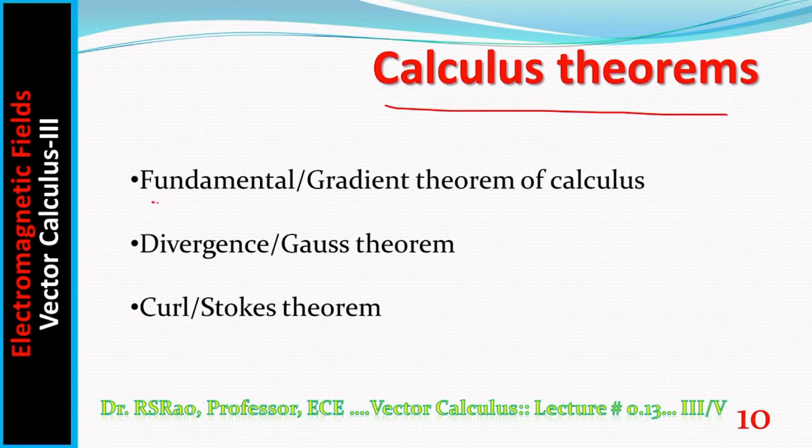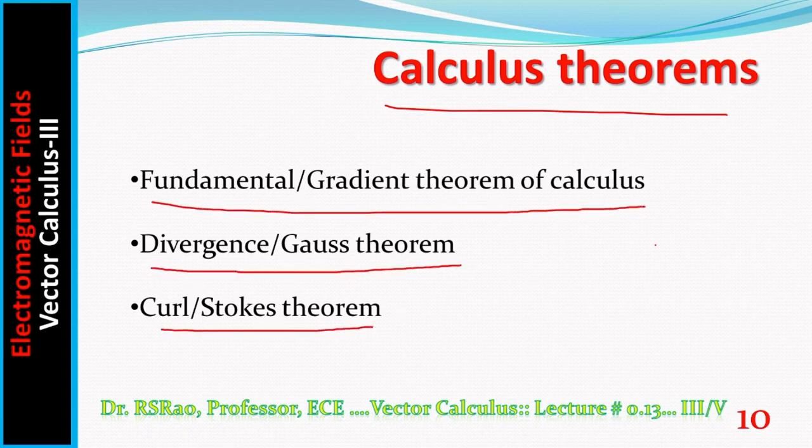Fundamental or gradient theorem of calculus, divergence or Gauss theorem, curl or Stokes theorem. These three theorems are used frequently in electromagnetics. One theorem involves gradient, another involves divergence, and the third involves curl. So it is called the curl theorem or Stokes theorem.